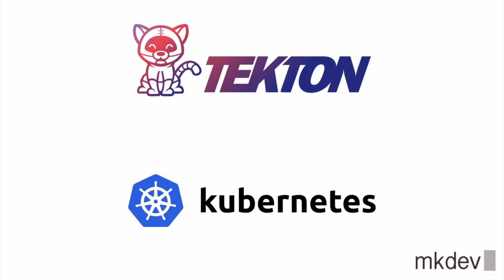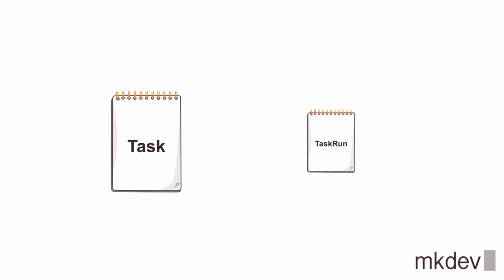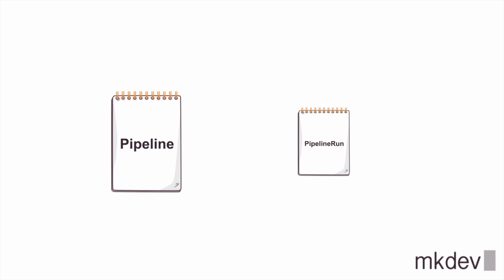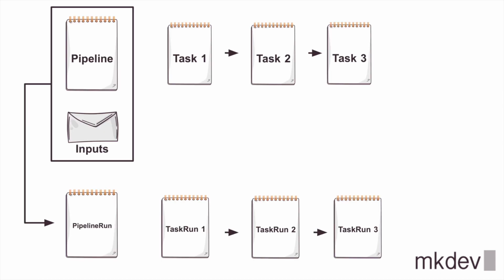The primitives that Tekton adds on top of the simple job execution are implemented as Kubernetes custom resource definitions. The job is implemented as a task custom resource, and to run the task, you need to create a task run. To chain multiple tasks together, you need to create a pipeline, another custom resource. And to run the pipeline, you create the pipeline run. Those tasks and pipelines can be fed with different inputs in form of params, config maps, secrets, volumes, and so on. Those are the basics of Tekton.